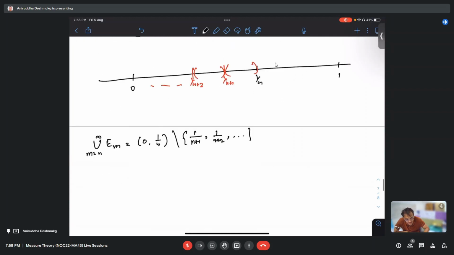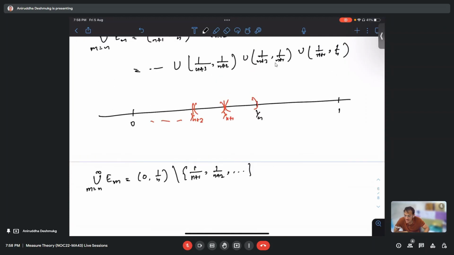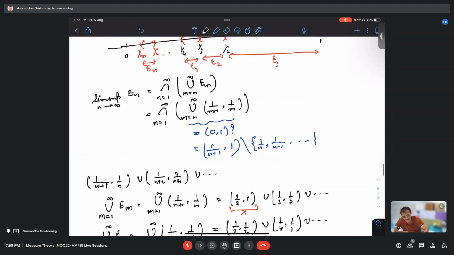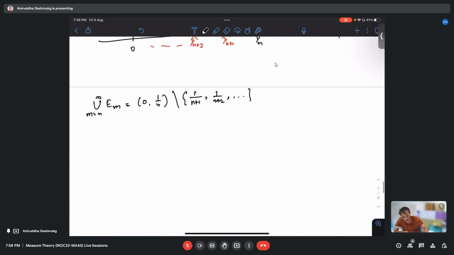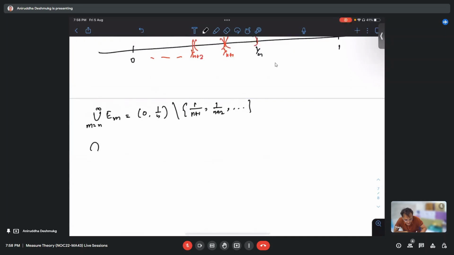Vishal, did you understand this? Yes, sir. So neither of these two answers is wrong, this is also right. Fine. So this was the union. What about now its intersection? We want to ultimately find the union over n from 1 to infinity of the intersection over n from n to infinity of En. So this is the intersection over n from 1 to infinity of 0 comma 1 by n, the difference of this, and so on.